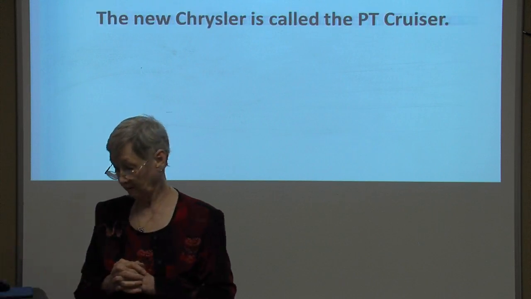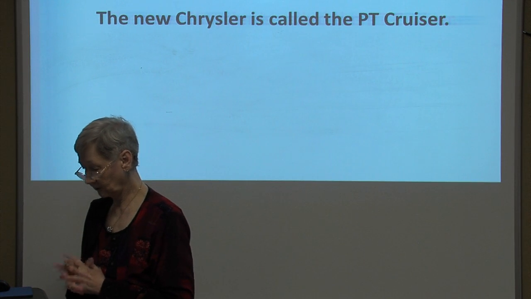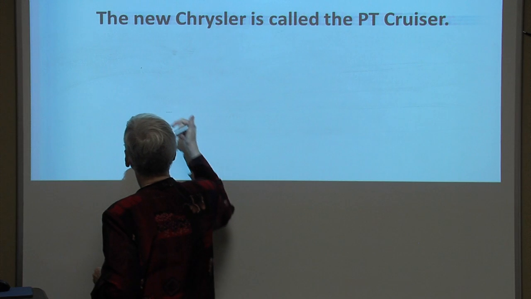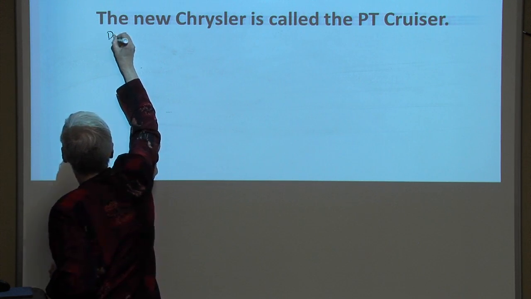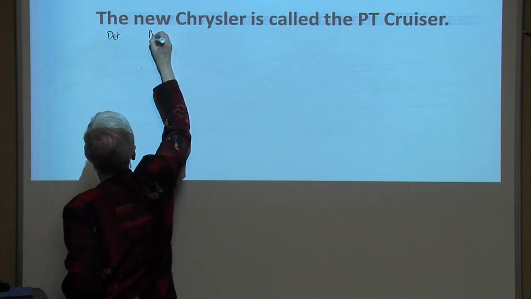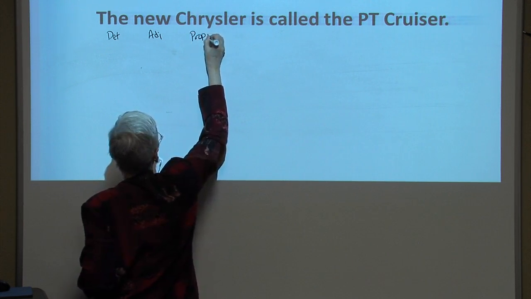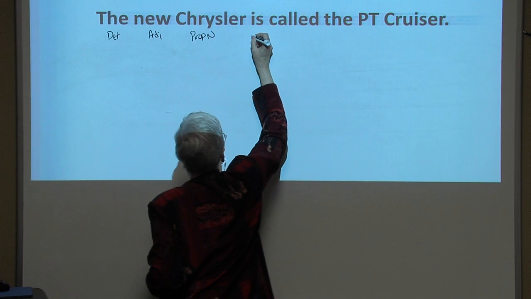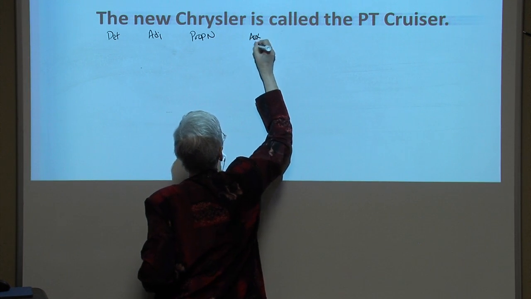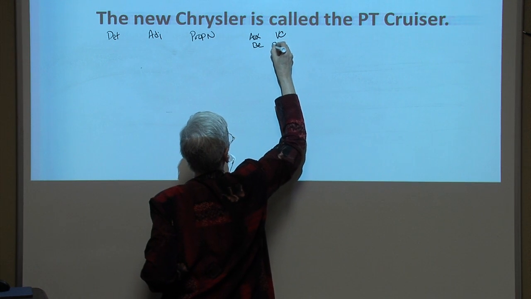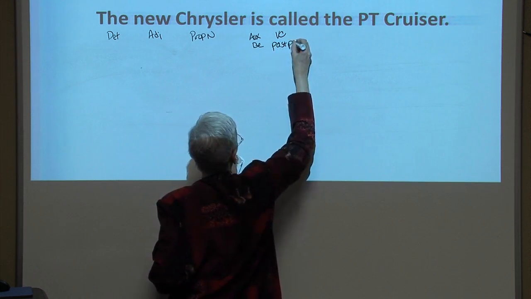The new Chrysler is called the PT Cruiser. The is a determiner. New is an adjective. Chrysler is a proper noun. Is is auxiliary be. Called is a VC verb, and this is its past participle.